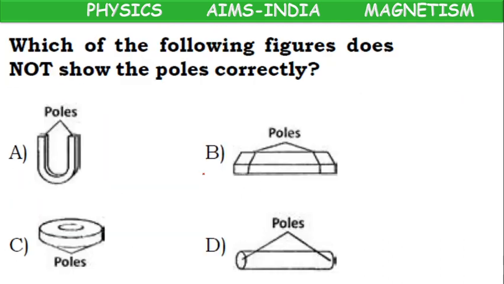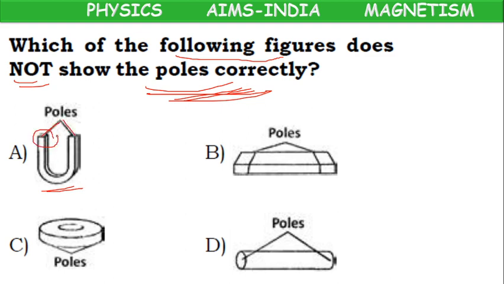Okay, children. Next, which of the following figures does not show poles correctly? Here A option, horseshoe magnet. Here one pole, here one pole. This is one end, this is one end. At two ends, two poles. Correct. This is rectangular magnet. Here one end, one pole. Here another end, another pole. At the ends, poles are situated. Correct. This is a ring magnet or circular magnet. They are telling that on the bottom portion, this side one pole, this side one pole. Wrong.